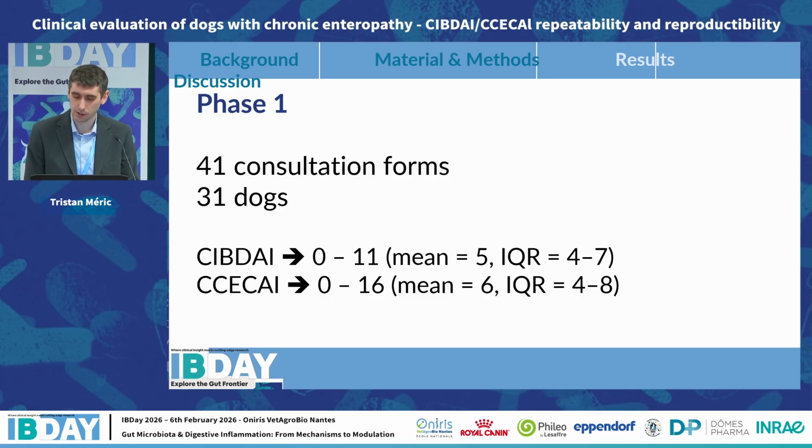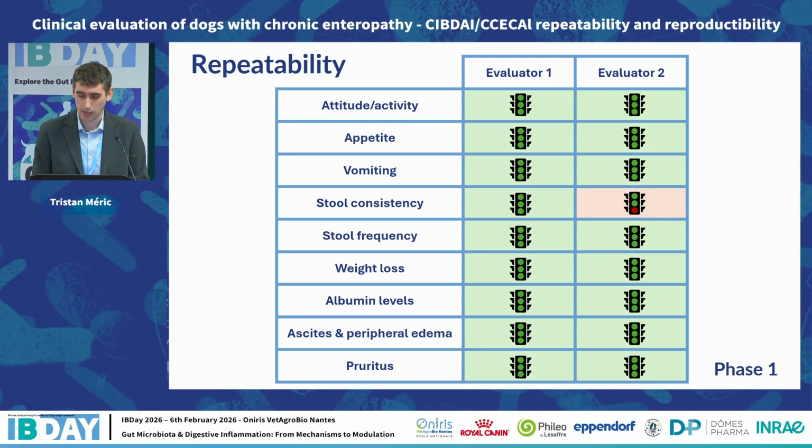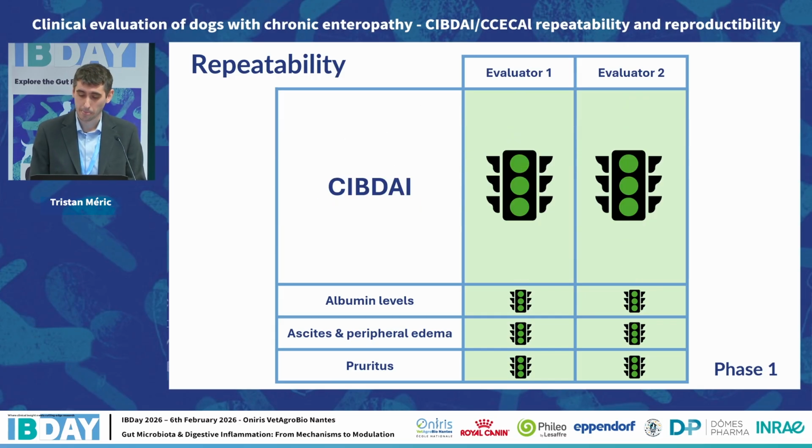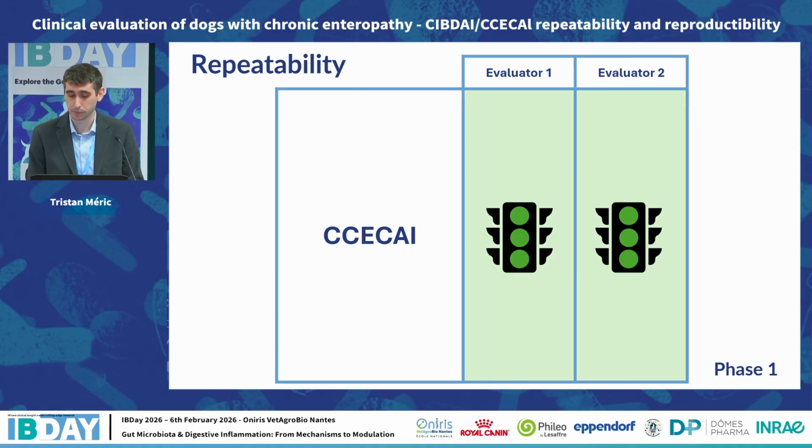In phase 1, 41 consultation forms were assessed for CIBDI and CCAI, and these consultation forms were filled in for 31 different docs. The values of the two scores covered a broad range, representative of the heterogeneity encountered in clinical practice. And here is the assessment of the repeatability of the different items composing the scores in both evaluators 1 and 2. As you can see, all items were repeatable except for stool consistency when assessed by evaluator 2. When combining the first 6 items, the CIBDI was found to be repeatable for both evaluator 1 and 2. And when combining all the items, the CCAI was also found to be repeatable for both observers.